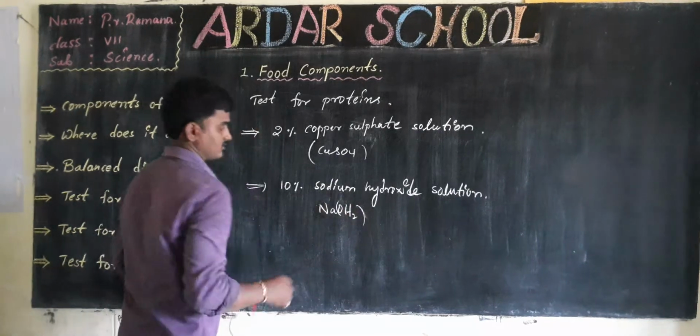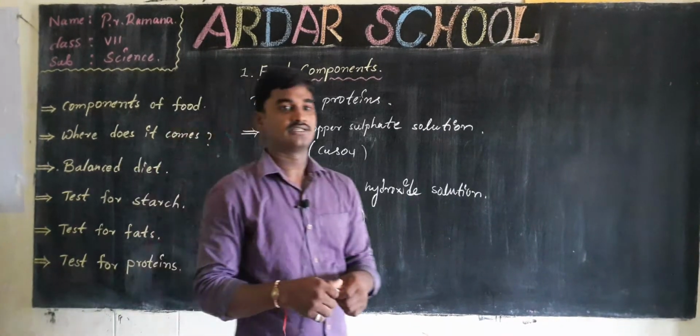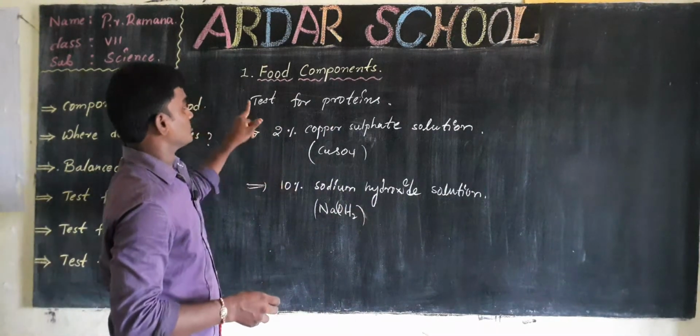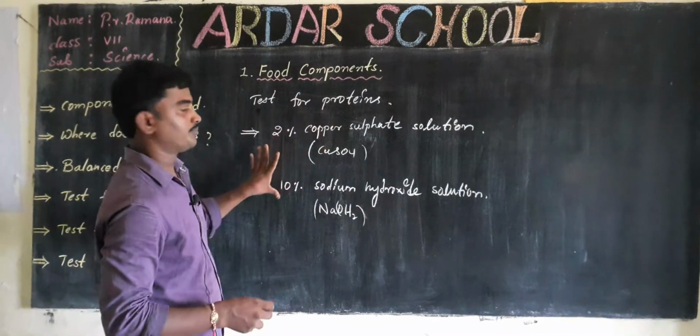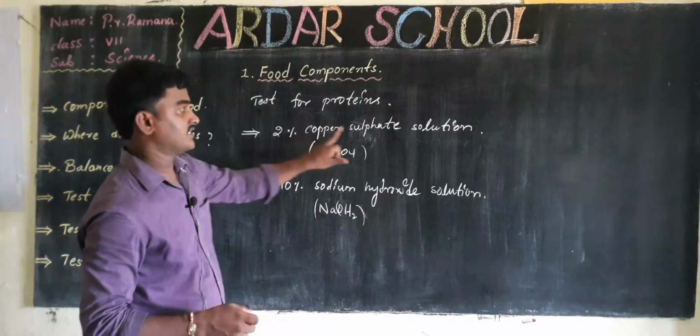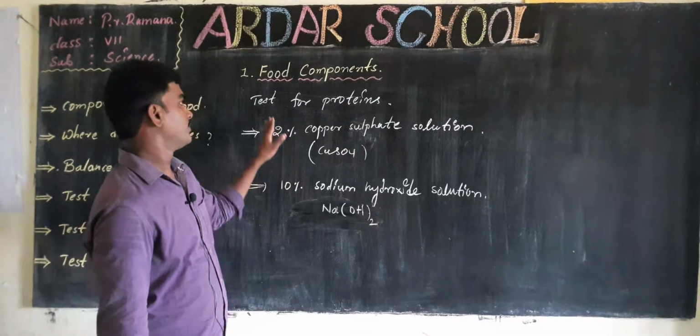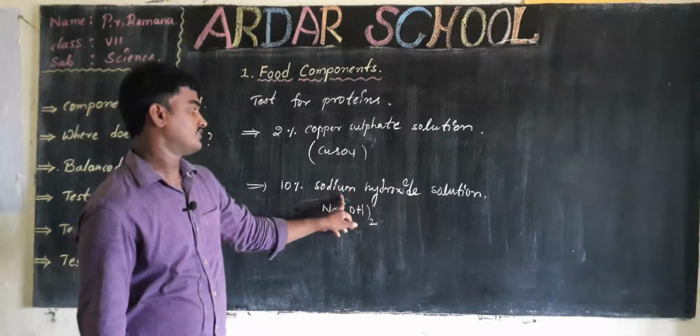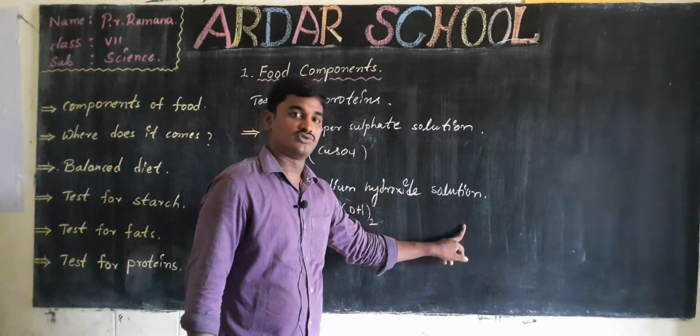To test proteins we need to prepare 2% copper sulfate solution and 10% sodium hydroxide solution.